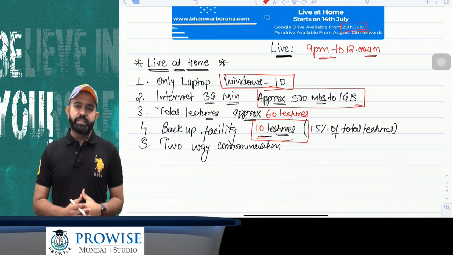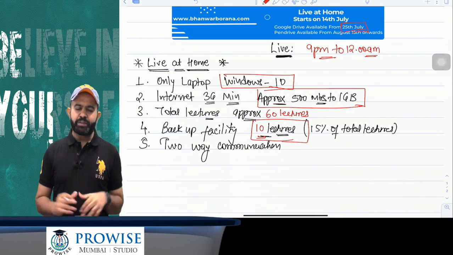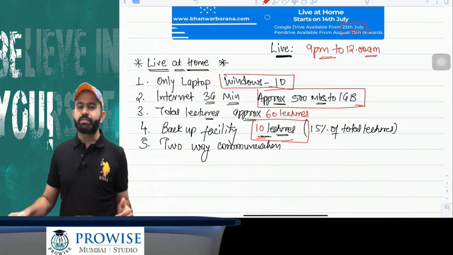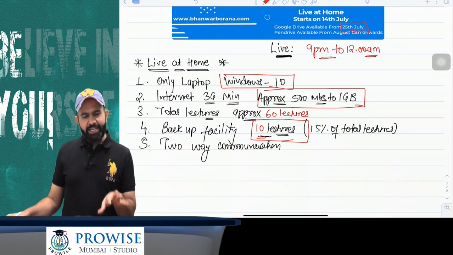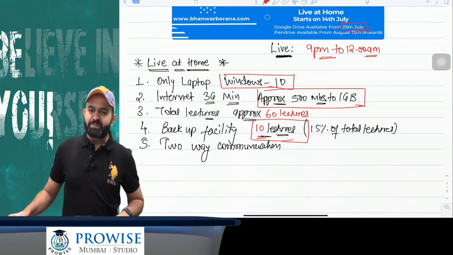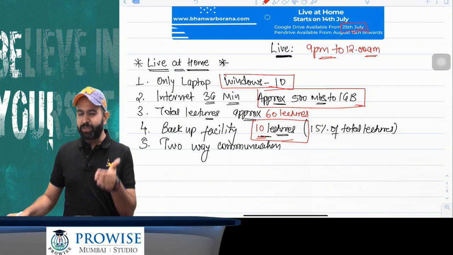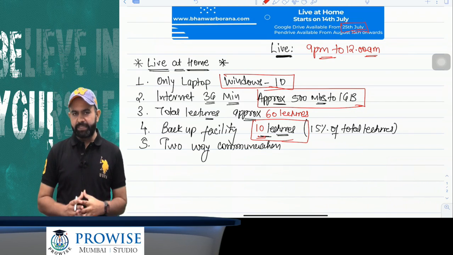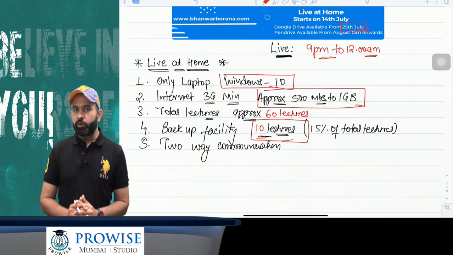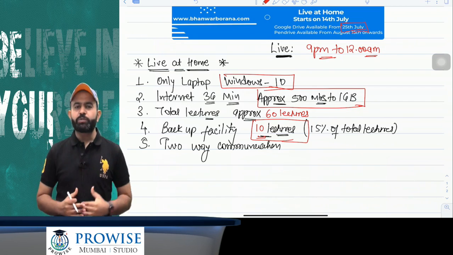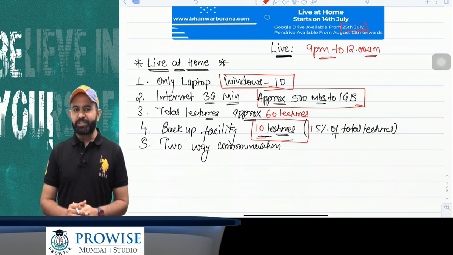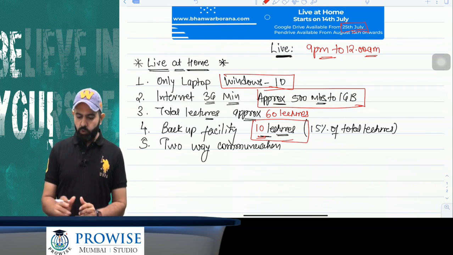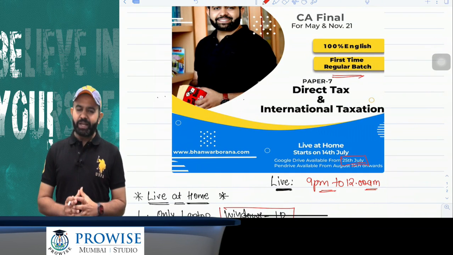What is the benefit of this batch? Obviously, there are two benefits. The first benefit is discipline, because in a Pendrive, suppose you purchase the 60 lecture Pendrive, then you will take approximately 80 to 90 days to complete it. But when it comes to the batch, you have to attend at that particular time, so there will be discipline. The second is two-way communication. There will be a chat option. You can ask any doubt and I will reply to your doubt. That is the benefit of this particular batch. So guys, see you on the 14th July.